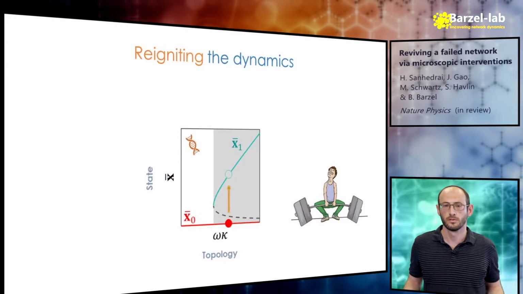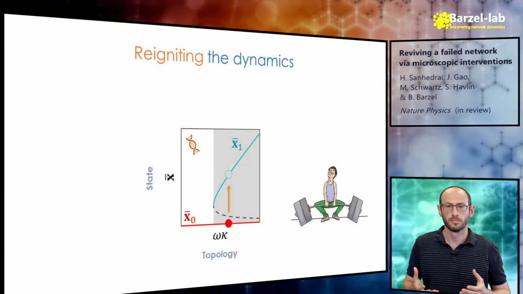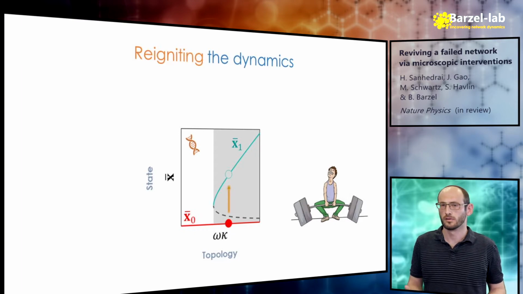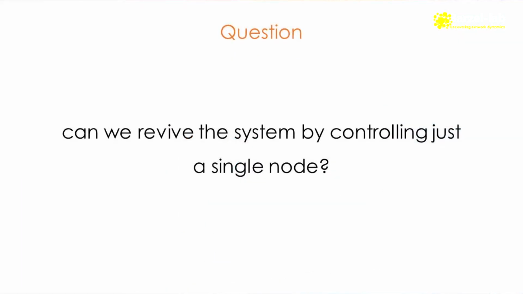So what can we do? We have to reignite the dynamics of the system, kickstart it to push it back into activity. If we can pull up the activity of all of the nodes, of course it would help, but we almost never have this level of control. So the question is, can we revive the system by controlling just a single node?